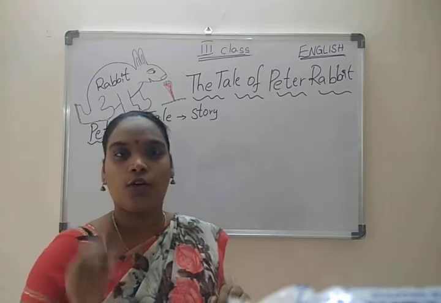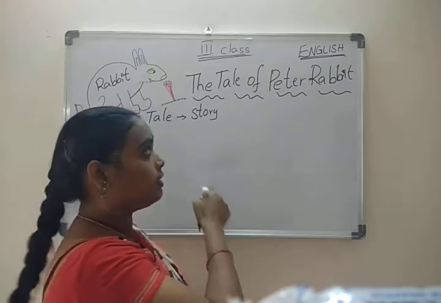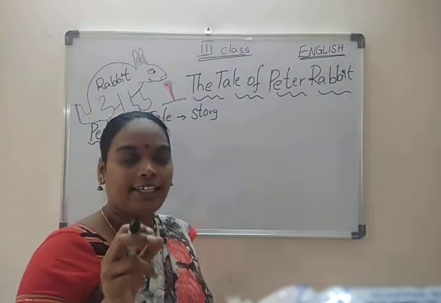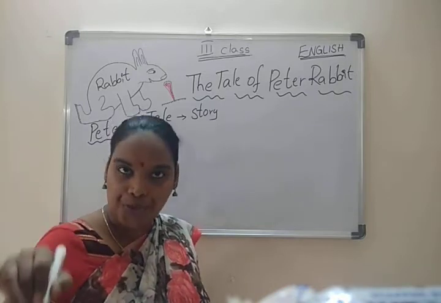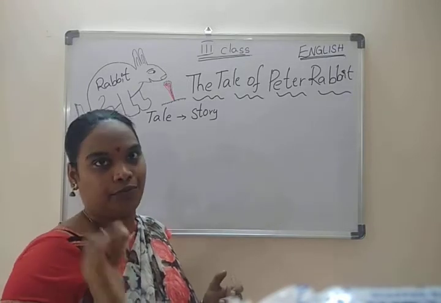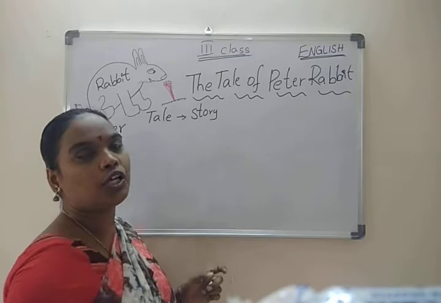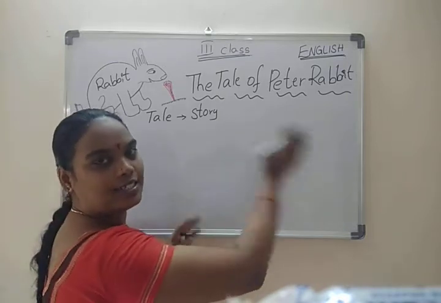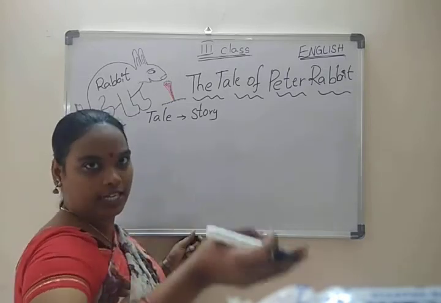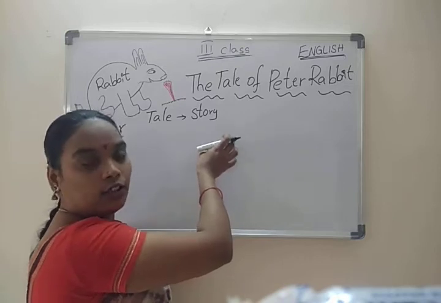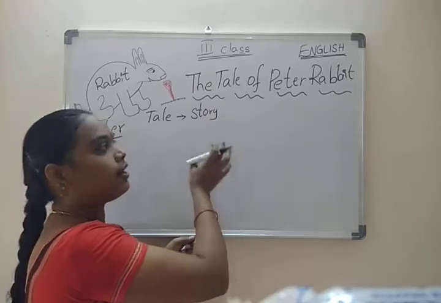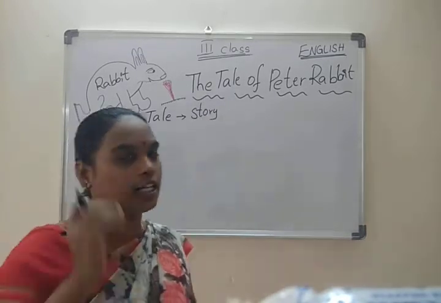First of all, children, I hope you have a copy of this particular lesson. While you are reading, you have to underline new words, note them down in a notebook, search the meaning for that particular word and write the meaning in your notebook. And again, once you have glanced through it, read it, underline new words and complete one reading. While you are going to second reading, you have already searched some meanings, no? So you have to take the help of the meanings and read again. Then you can understand clearly.